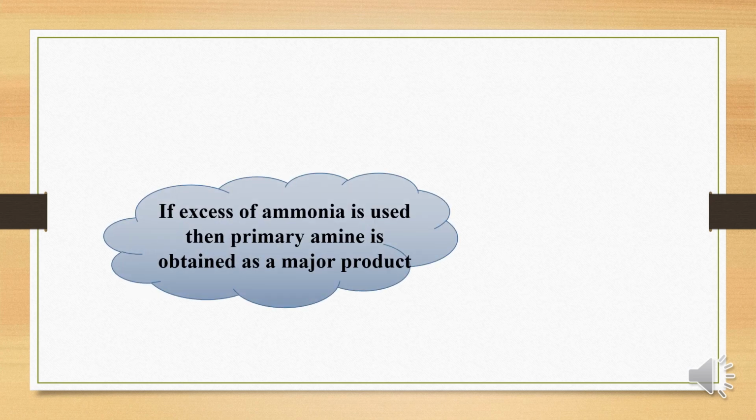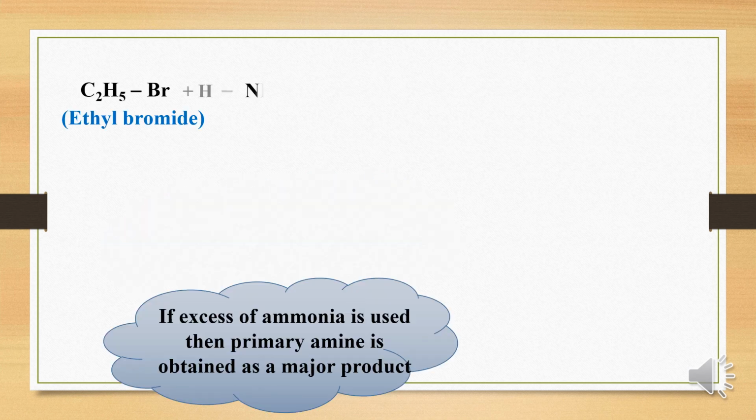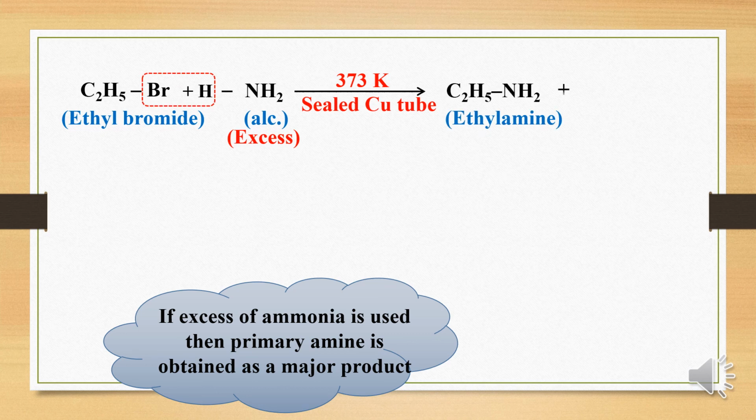The actual composition of the reaction mixture depends on the ratio of alkyl halide and ammonia used. If excess of alcoholic ammonia is used, primary amine is the major product. If excess of alkyl halide is used, quaternary ammonium salt is the major product. So if you consider this reaction, ethyl bromide and ammonia, here ammonia is used in excess and there is a formation of ethylamine, and this is the major product and it is a primary amine. So here if excess of ammonia is used, then the primary amine is the major product obtained.